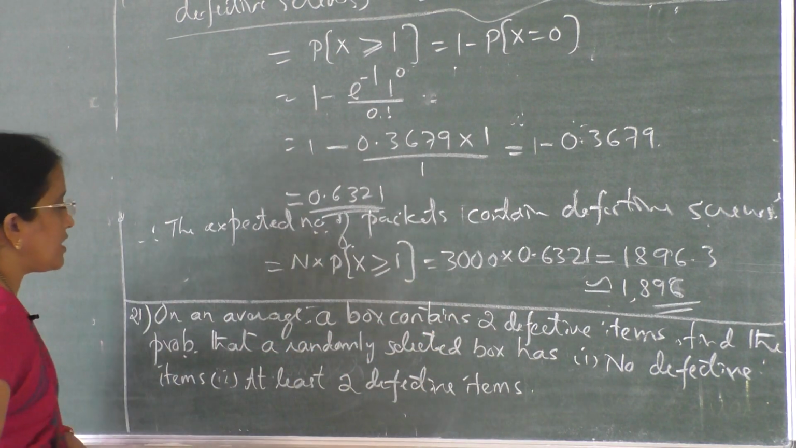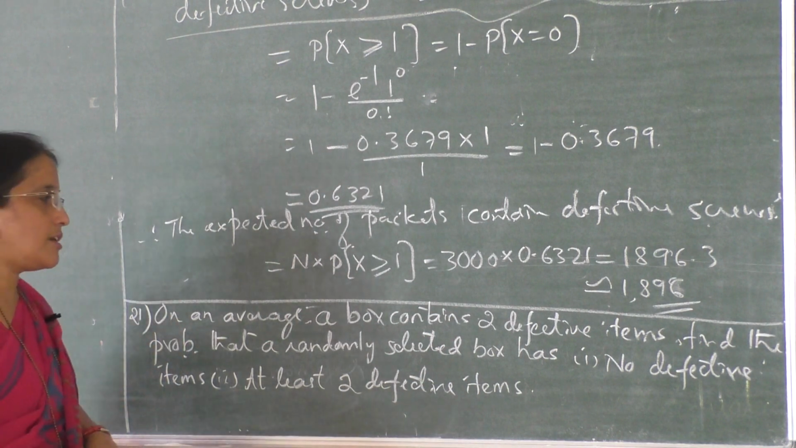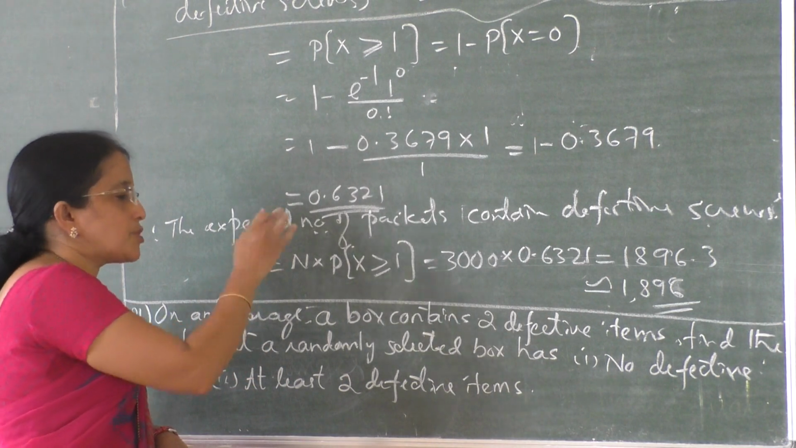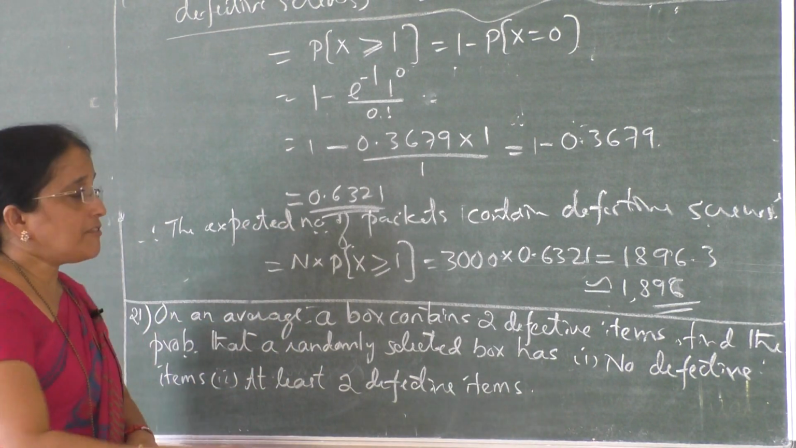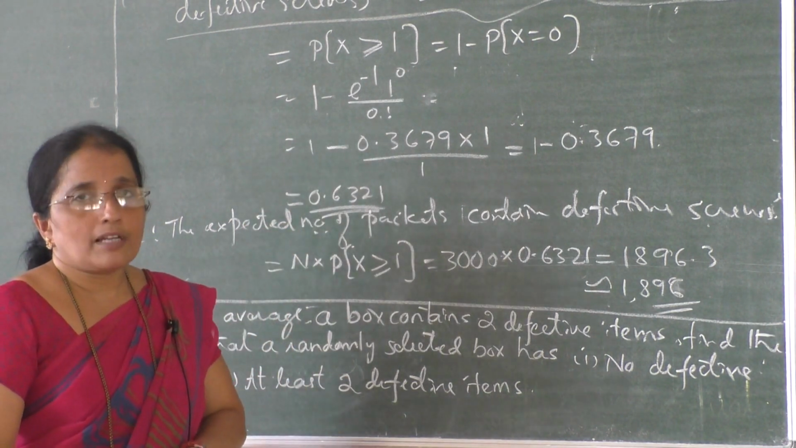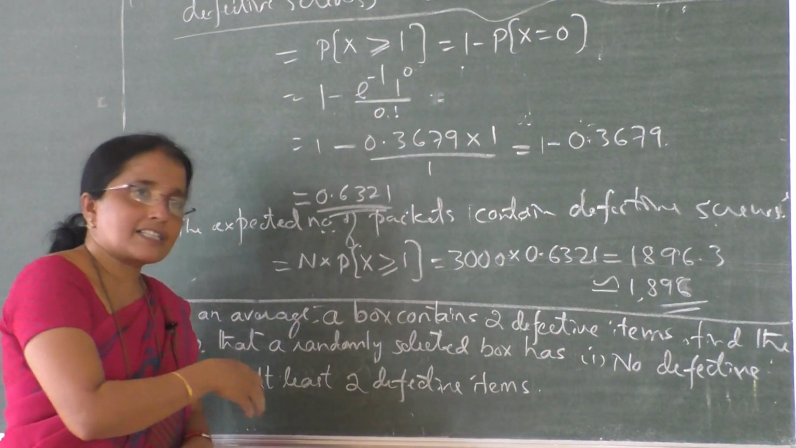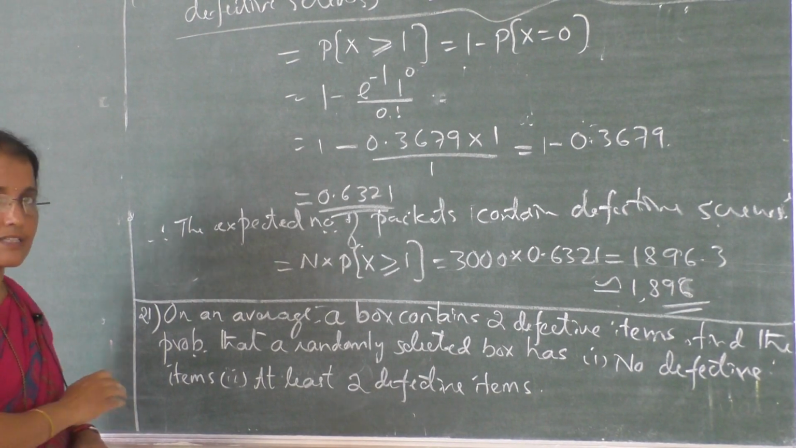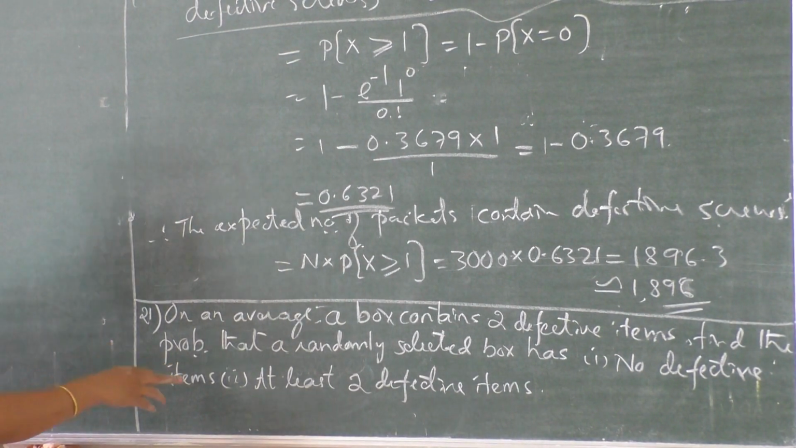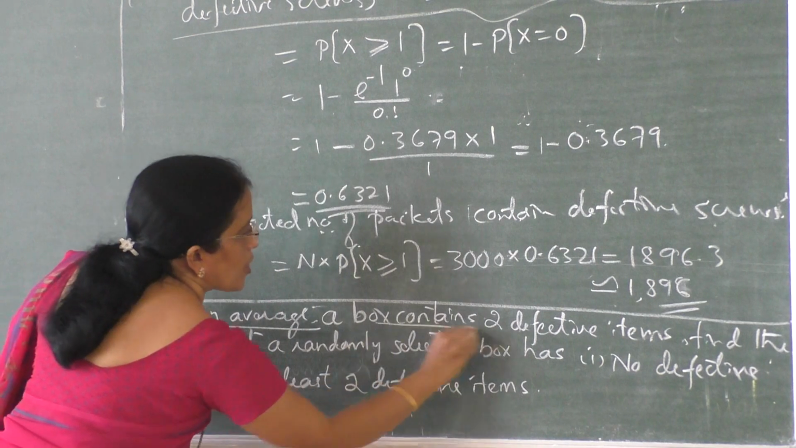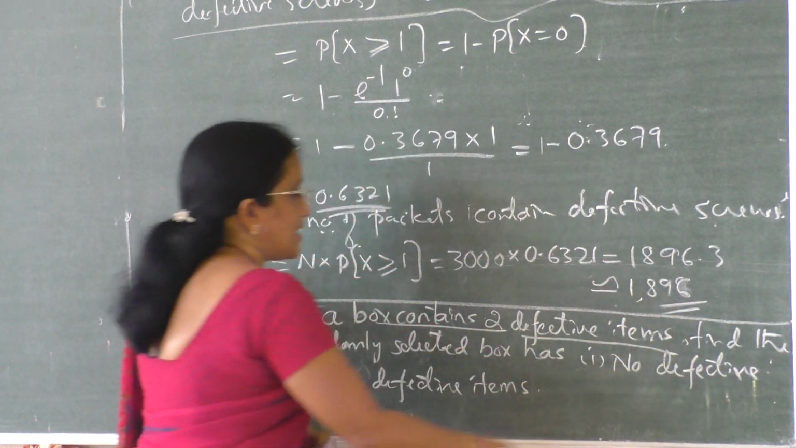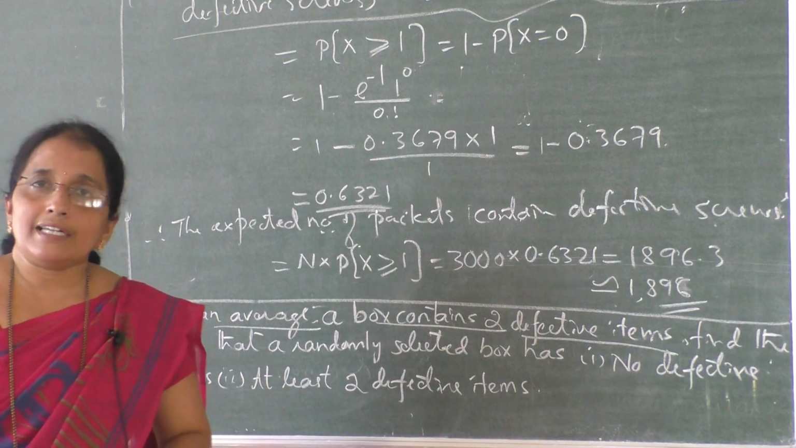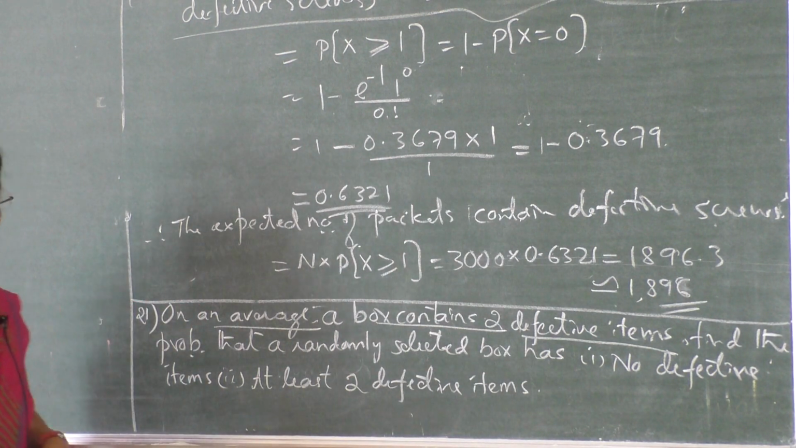It is also a very important 5 mark question here, and try to identify the difference between the previous problem and this problem. There we converted binomial to Poisson, but here they themselves converted the given problem into a Poisson and gave it as a question for us. Okay, so here on an average a box contains 2 defective items. So what is 2 defective items? Number of defective items per box, or in a box.